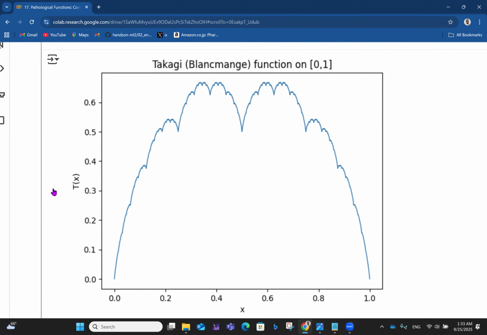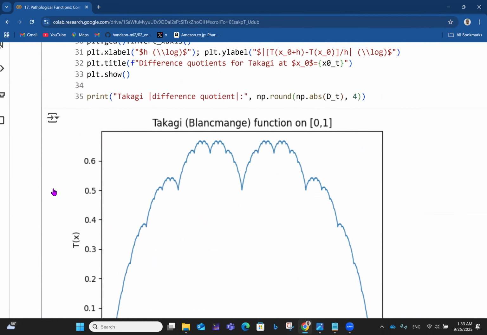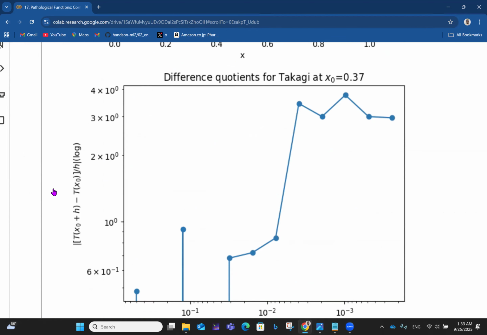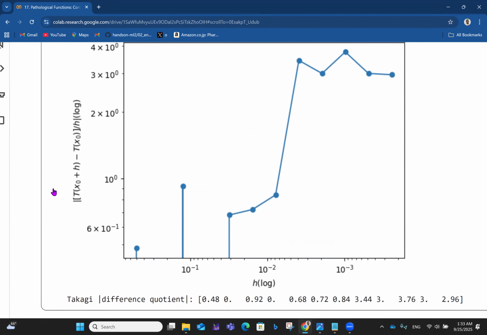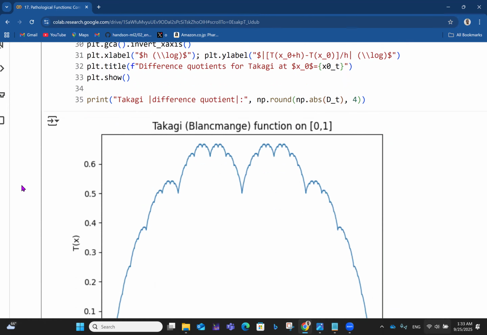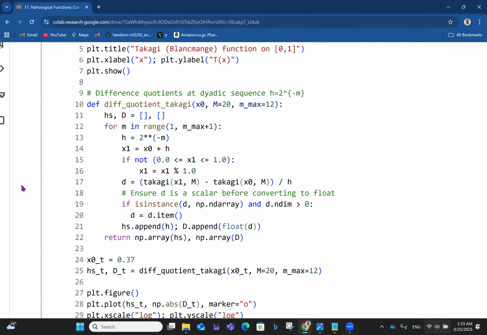So see what we get. It's this thing that looks like a cloud. So you have the Takagi Blancmange function on [0, 1] like that. Then you also have the difference quotient for Takagi. That's what we get here. And then we get the Takagi difference coefficients 0.48, 0, 0.920, 0.6, 0.7, 0.84, 3.44, 3.00, 3.76, 3.00, and 2.96. So those are the Takagi difference coefficients in that case. So this is the Takagi function right here.